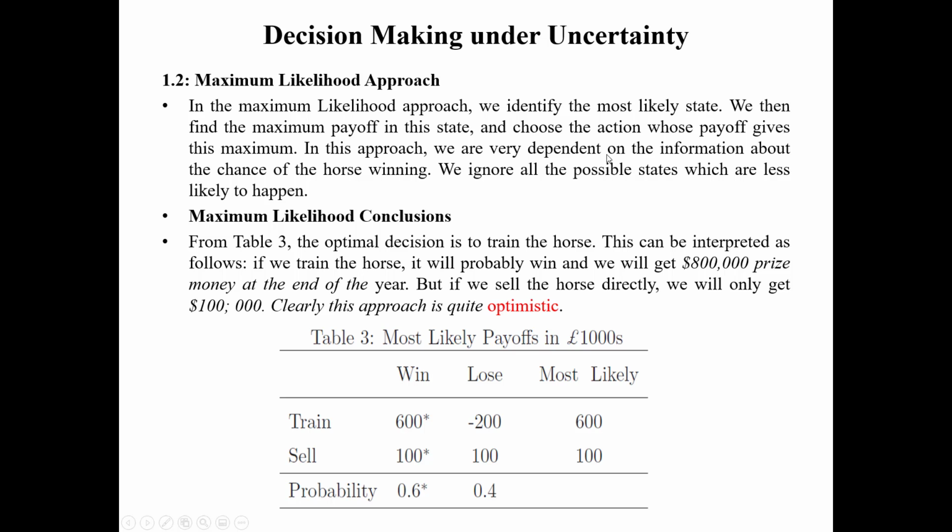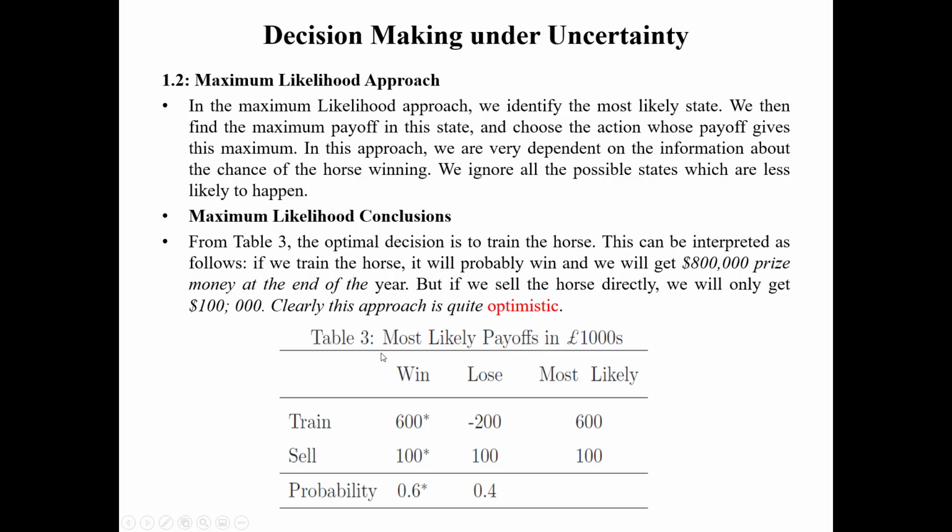In this approach, we are very dependent on the information about the chance of the horse winning. Some people are very optimistic. They say, yes, we will win this game, even if they have low capabilities. We ignore all possible states which are less likely to happen. They totally ignore negativity and only count the positivity.